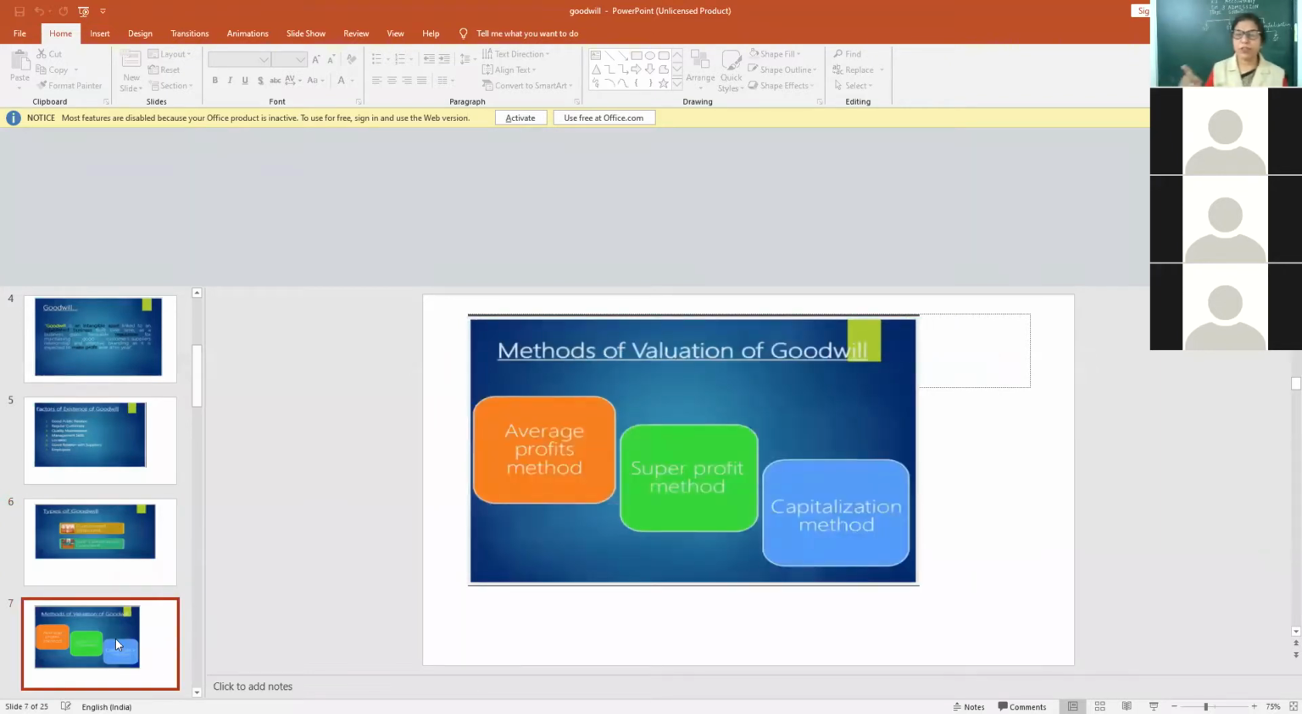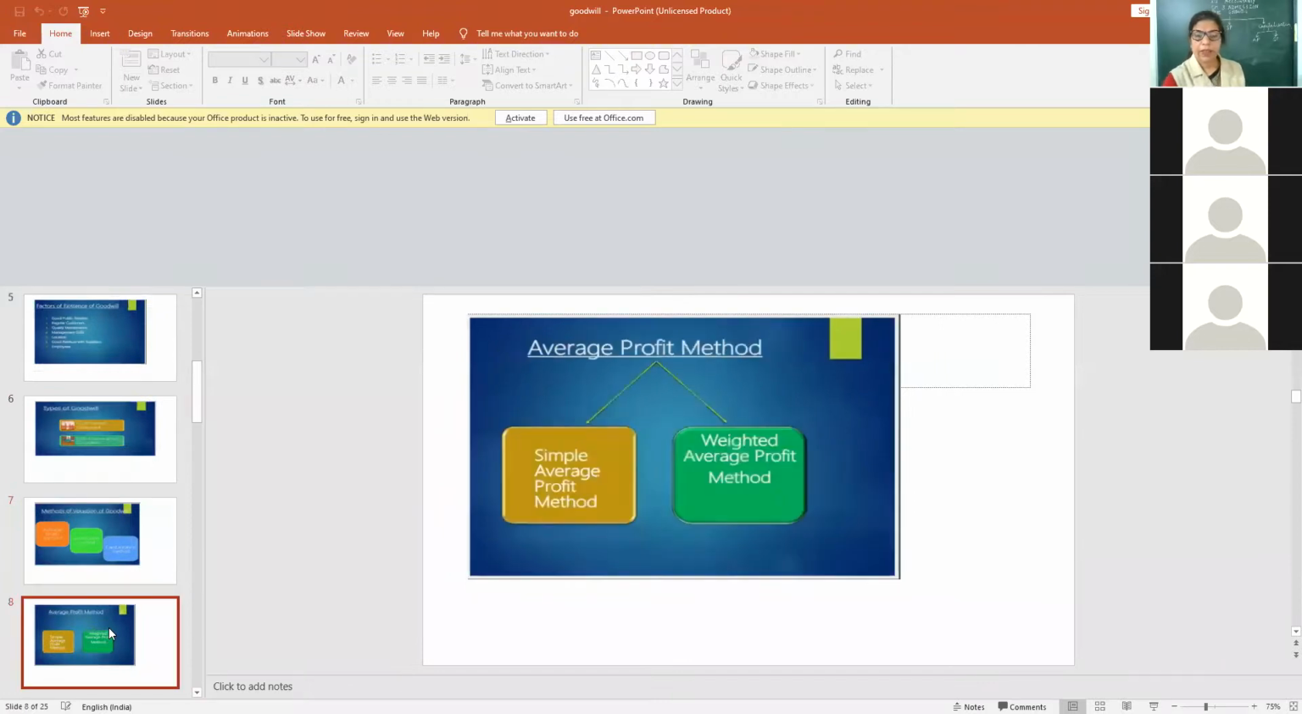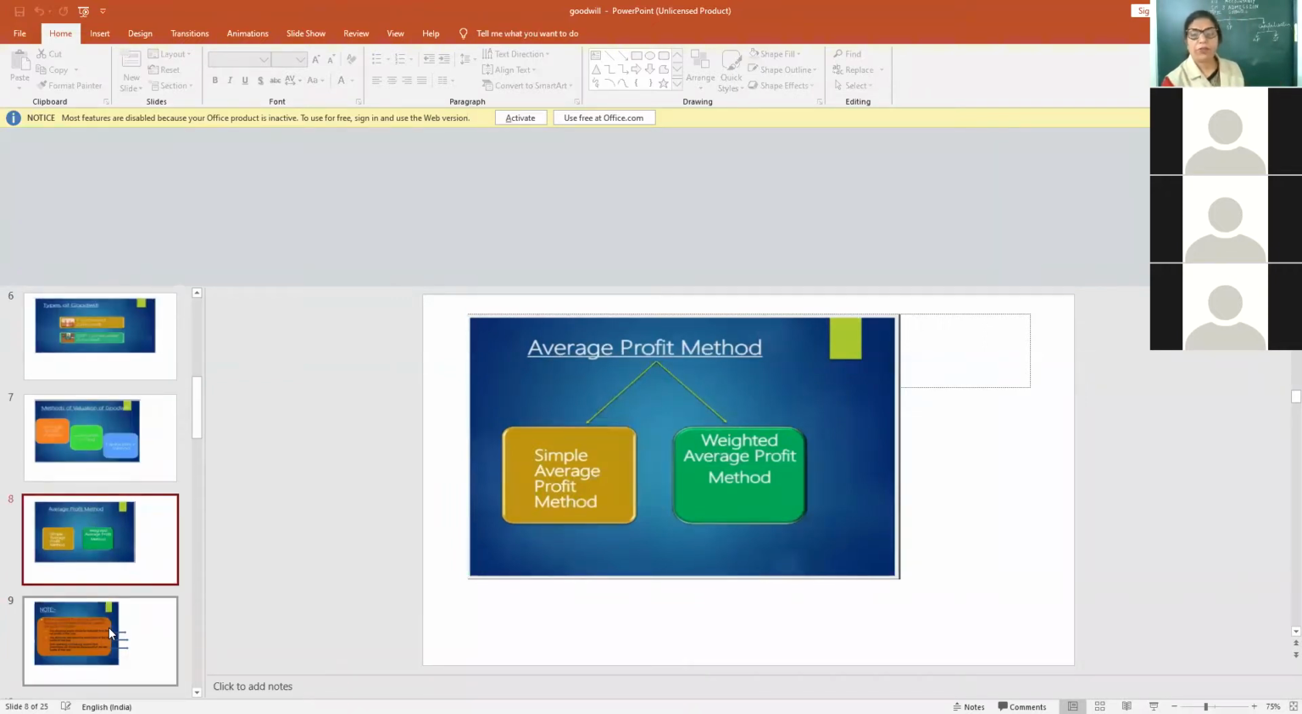Now, the methods of valuation of goodwill, you can see on the slide: average profit method, super profit method, and capitalization method. Next is the average profit method. On the basis of average profit, there are two methods: simple average profit method and weighted average profit method. Simple average is the total average goodwill, and weighted average is WAP, weighted average profit.